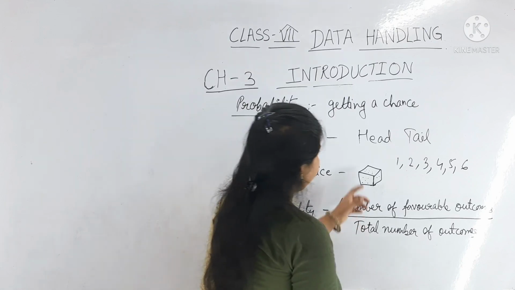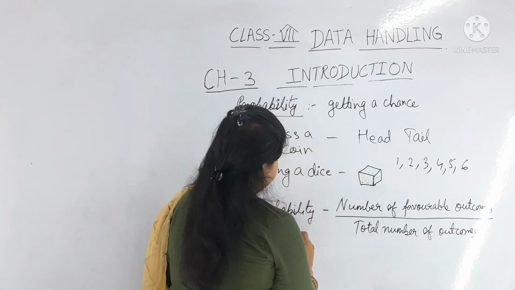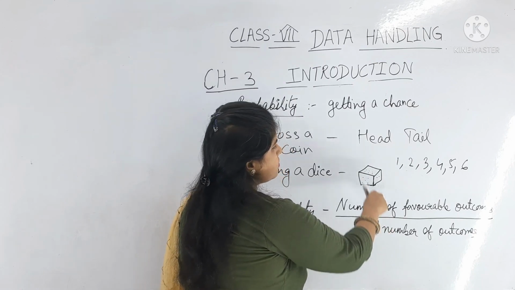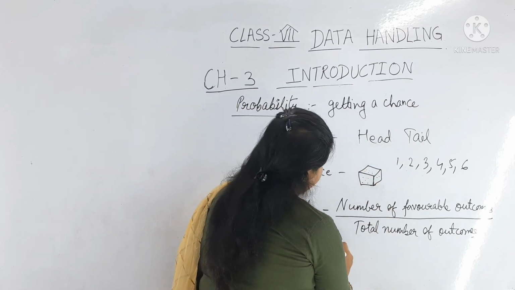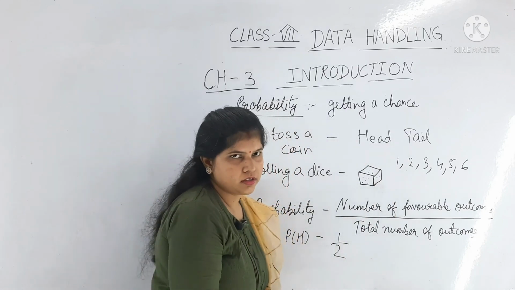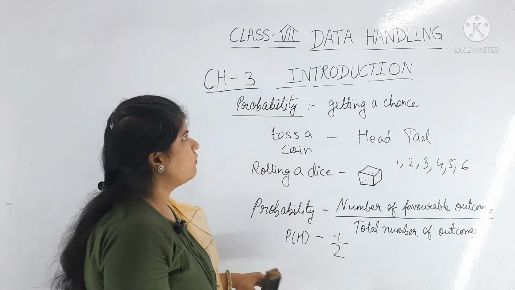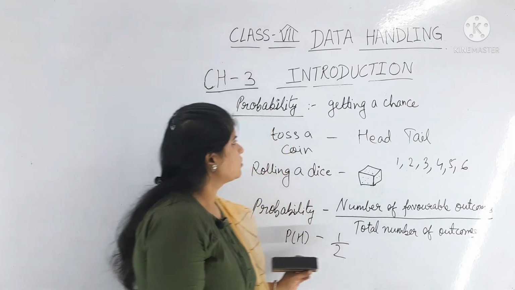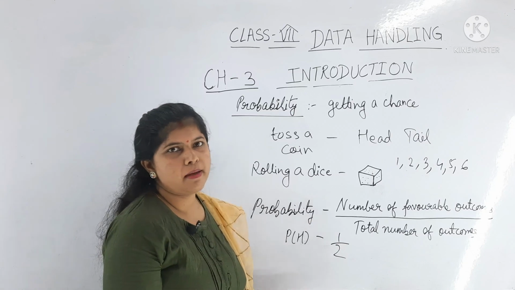Here, the probability of head: the number of favorable outcomes is head, so 1, and the total number of outcomes is 2, so 1 by 2 is the probability. Like this we will solve in this chapter. So this is the last topic, probability.